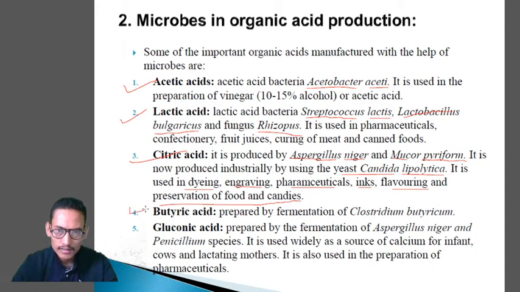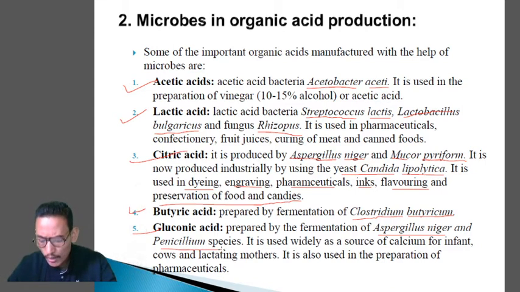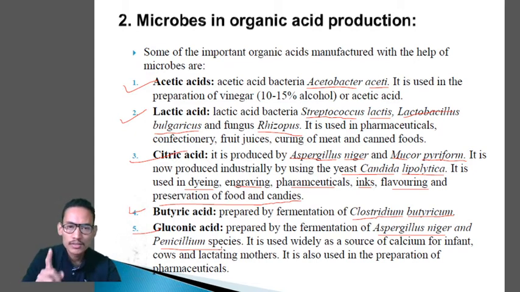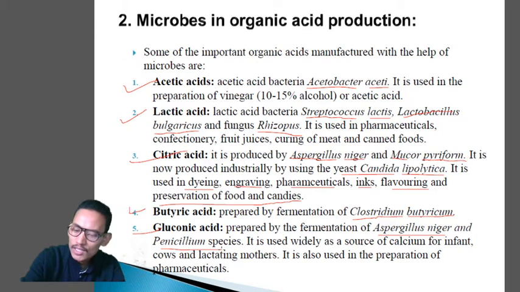Next one, organic acids. We have butyric acid, which is prepared by the fermentation of Clostridium butyricum. Then gluconic acid, which is prepared by the fermentation of Aspergillus niger and Penicillium species. It is used widely as a source of calcium for infants, cows, and lactating mothers. It is also used in the preparation of pharmaceuticals. So these are the roles of microbes in organic acid production. Just remember the name of the microbes and their uses.